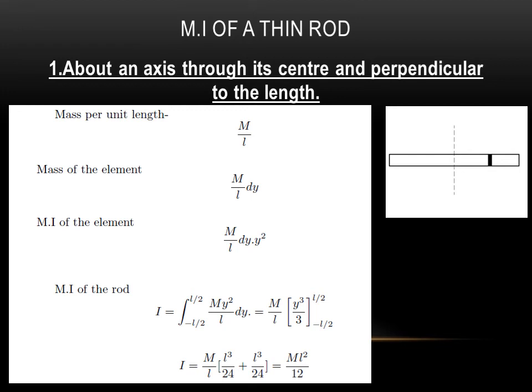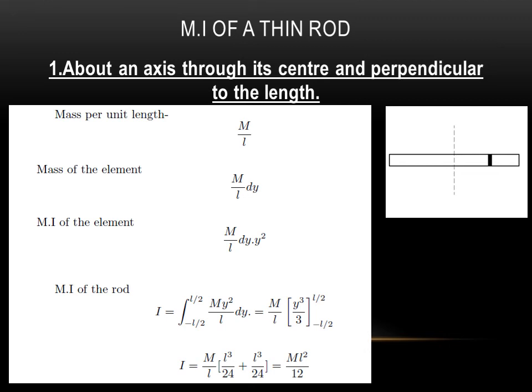Now if you calculate the moment of inertia of the whole body, you have to integrate this expression between the limits minus L by 2 and plus L by 2. So this is taken as the origin, this distance is taken as minus L by 2 and this distance is taken as plus L by 2. So we integrate M y square by L dy between the limits minus L by 2 and plus L by 2.